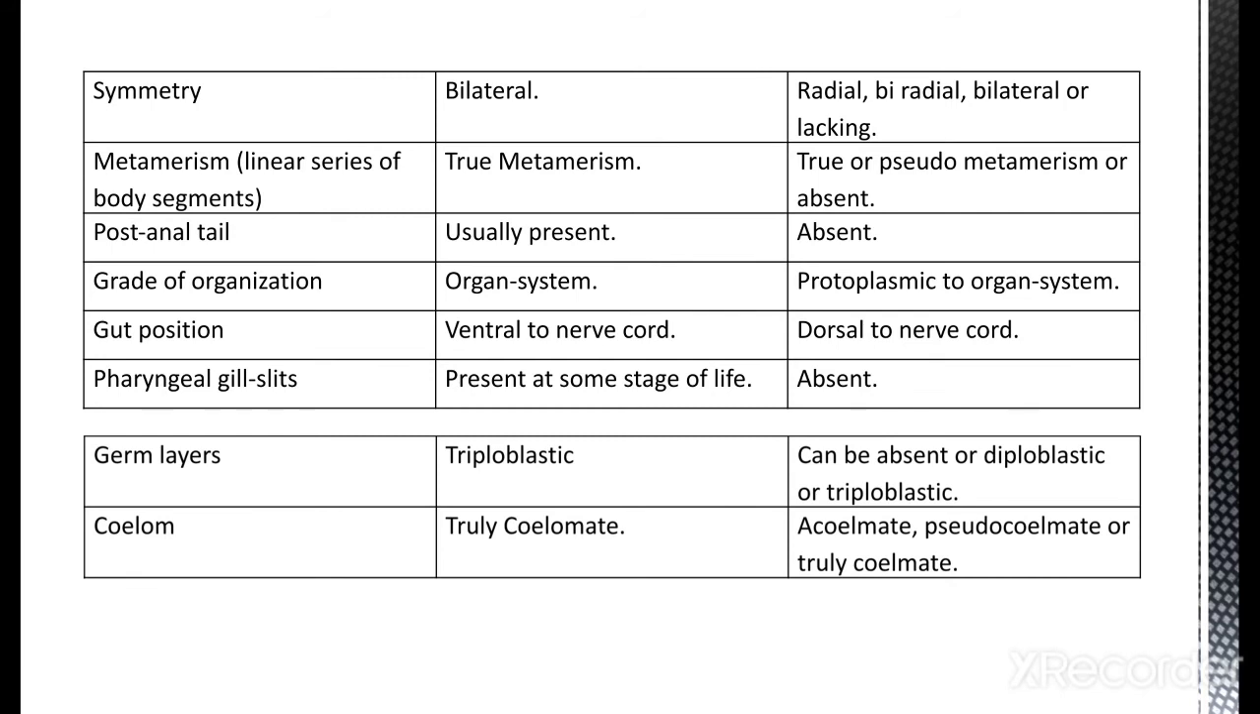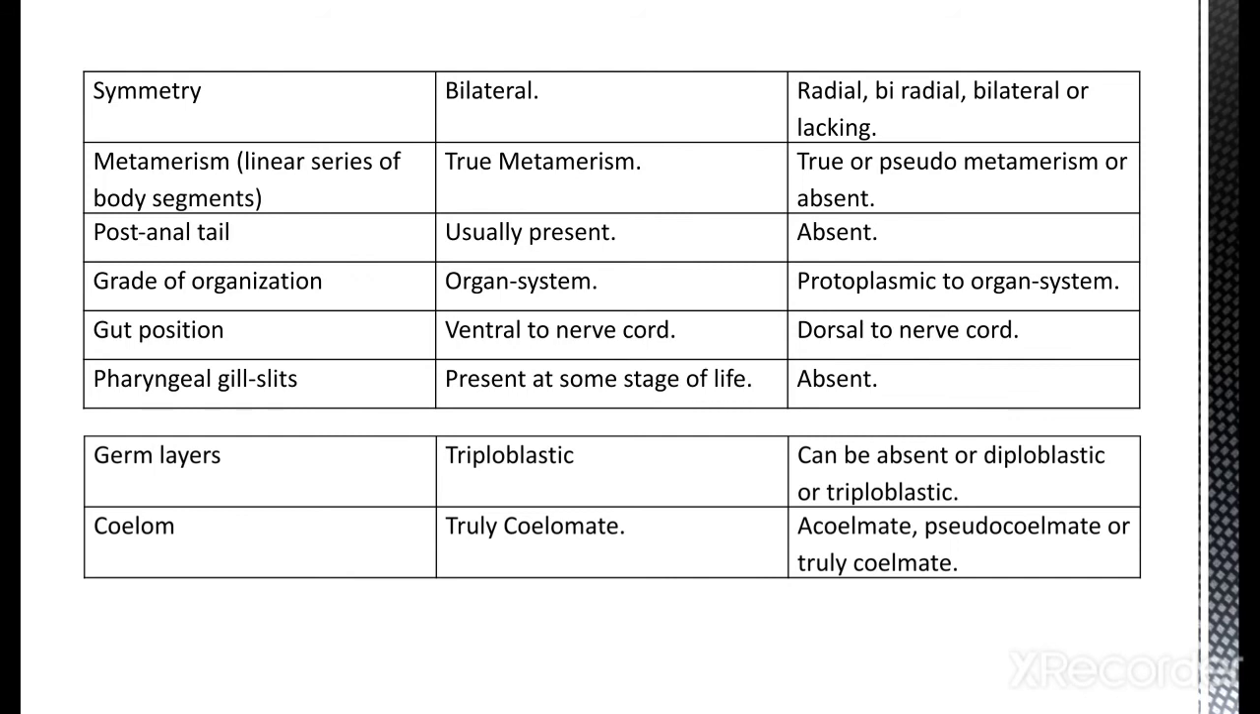Next one is the germ layers. All chordates are triploblastic, meaning 3 germ layers are there. During embryogenesis, there is development of 3 germ layers: ectoderm, mesoderm and endoderm. While in non-chordates, some are diploblastic, meaning only 2 germ layers are present, and some non-chordates are also triploblastic.